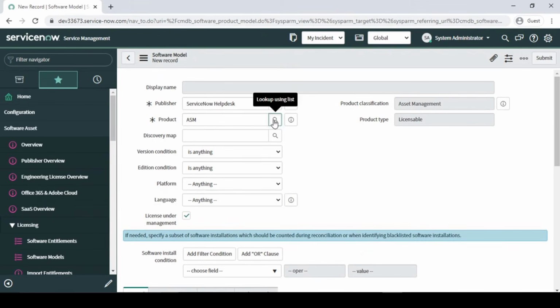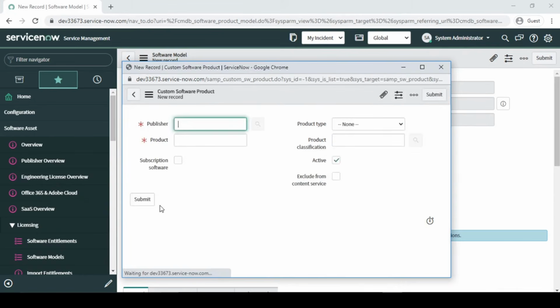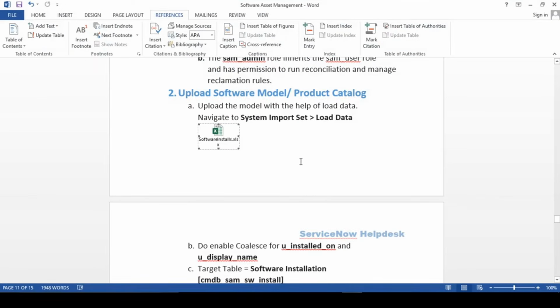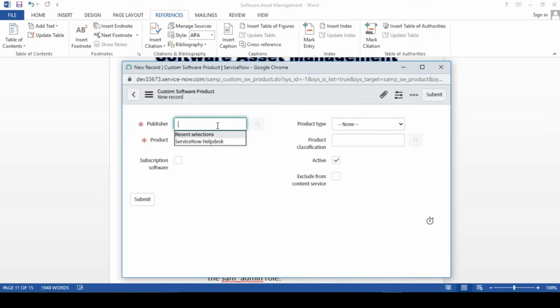Let me choose one more time because I wanted to create one more. DSC is there, AMS is there. What was the one more? Let me check it out, guys. The CRM tool was there. So let me add one product called CRM, right?